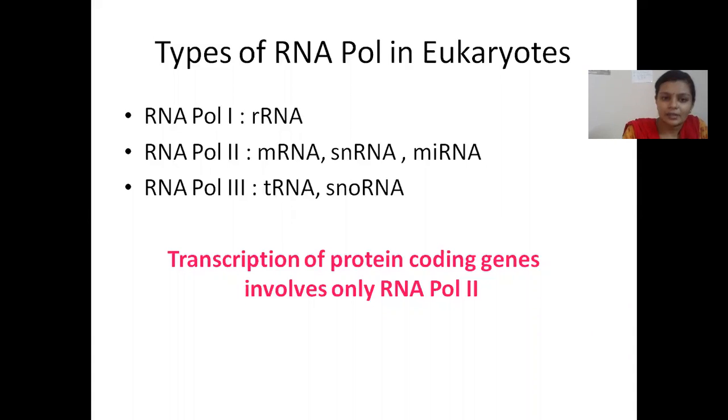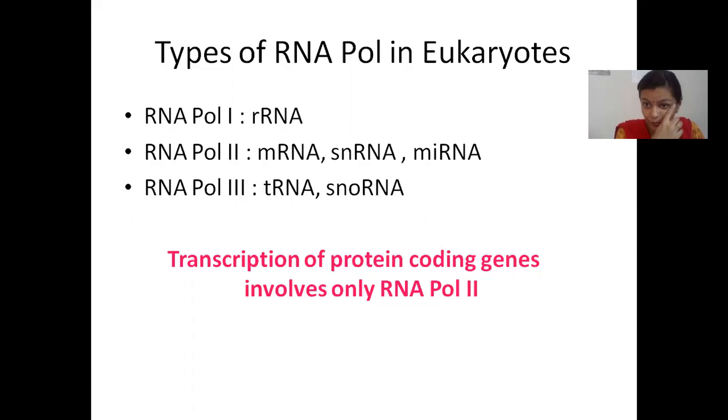It might also be noted that other than mRNA, there are several types of RNAs seen in eukaryotes, such as snRNA, snoRNA, that is small nuclear RNA, small nucleolar RNA, and microRNAs.